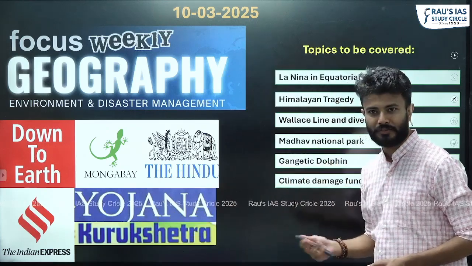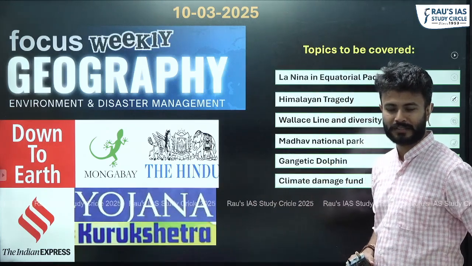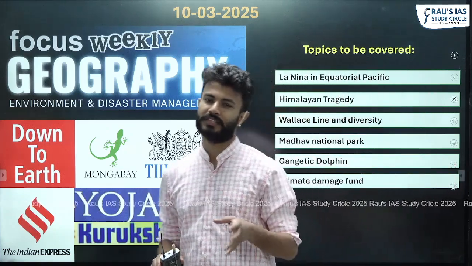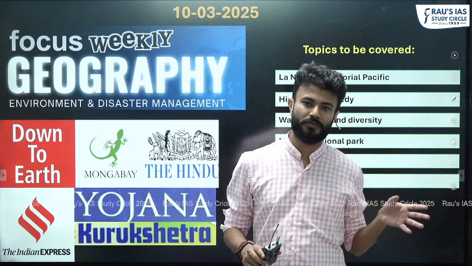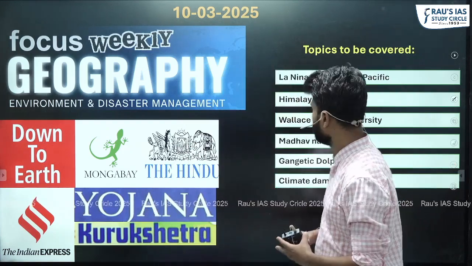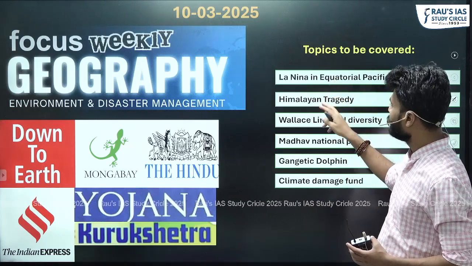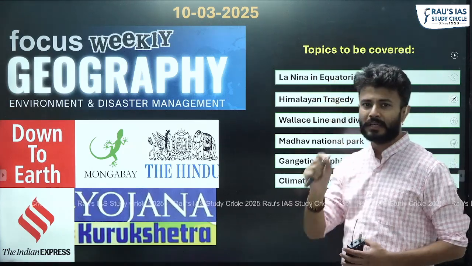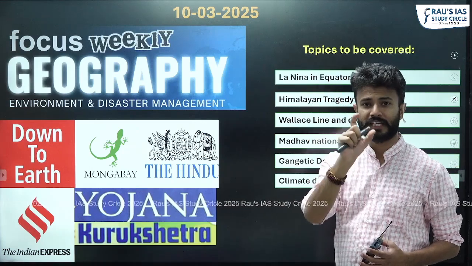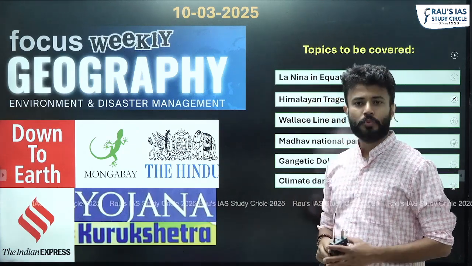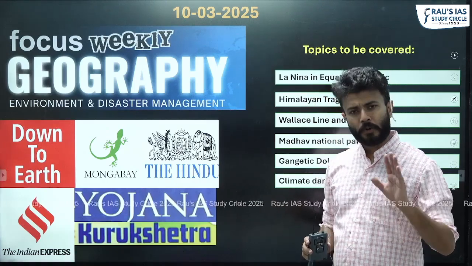And today, as we all know, is the day for the Geography and Environment session. All the important news articles covered by the important newspapers as well as magazines in the last 1 week. The topics range from climatology, that is La Nina in the Equatorial Pacific. Then we'll come towards the topic related to environment, disaster management, and geomorphology, the intersection, and we'll understand what is so unique about the Himalayas and why there are so many instances not only of avalanche.